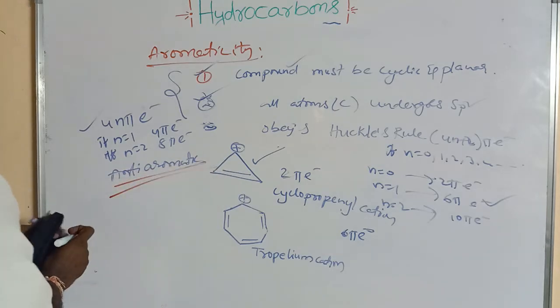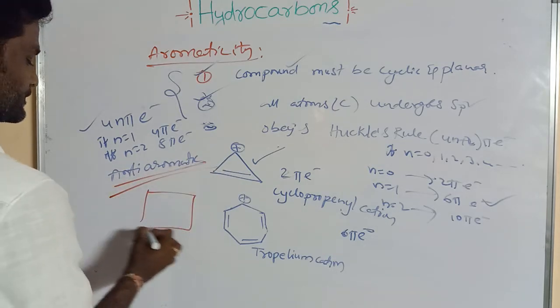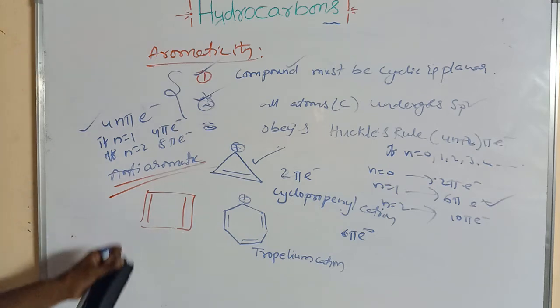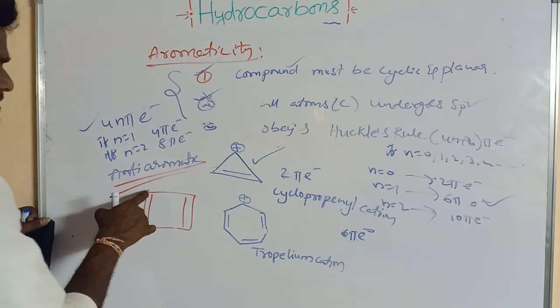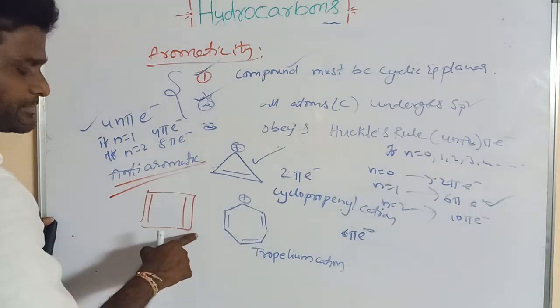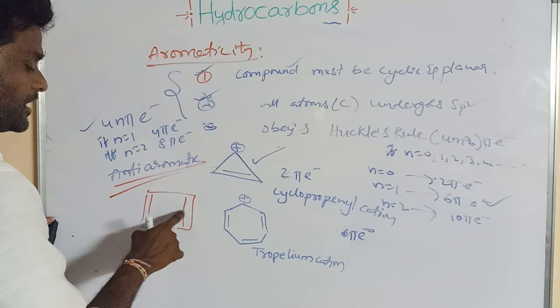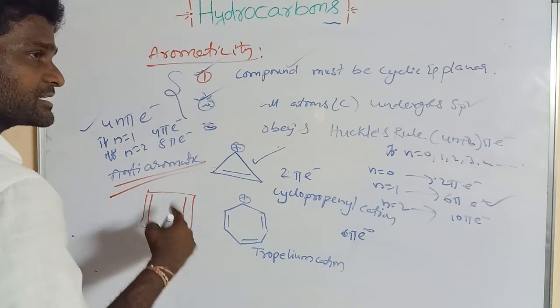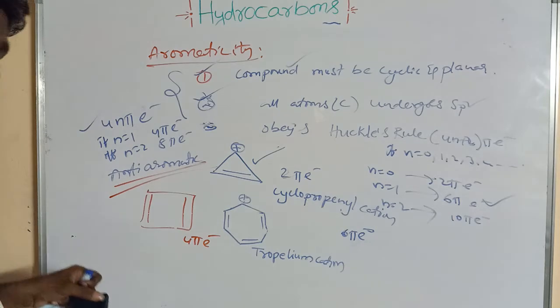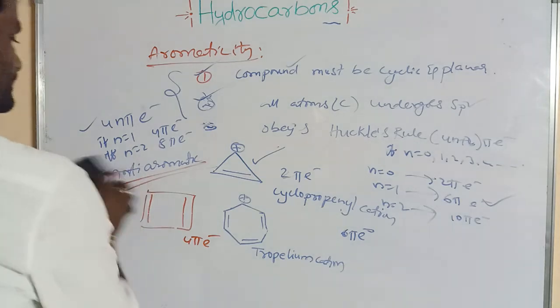If we take one example, cyclobutadiene. This is a cyclic structure, it is planar, and all carbons undergo sp2 hybridization. It has 2 pi bonds, which means a 4 pi electron system. So it is anti-aromatic, right?